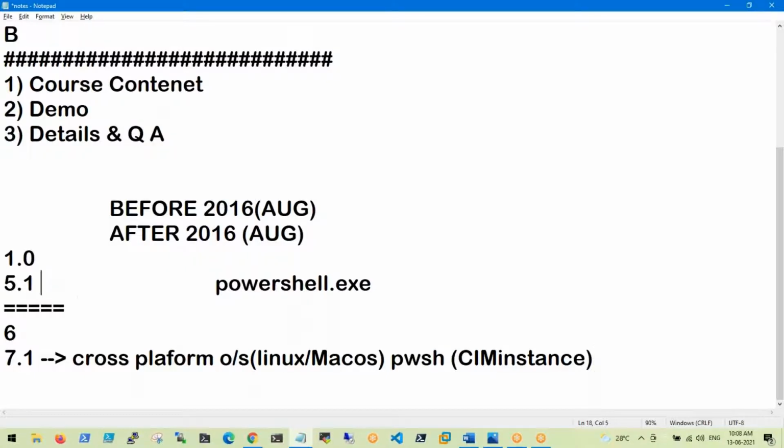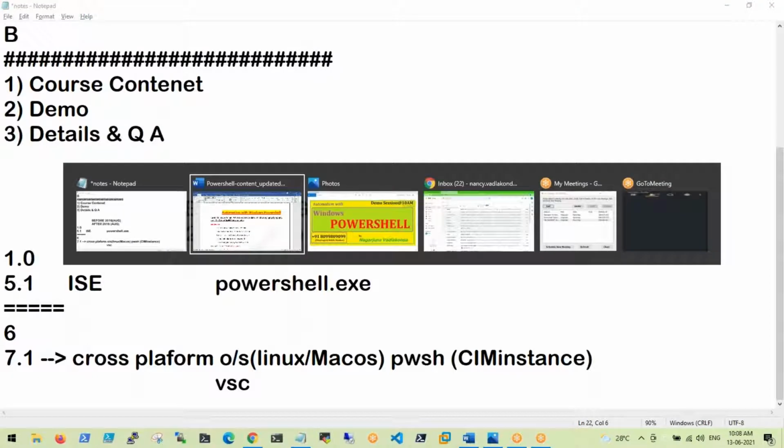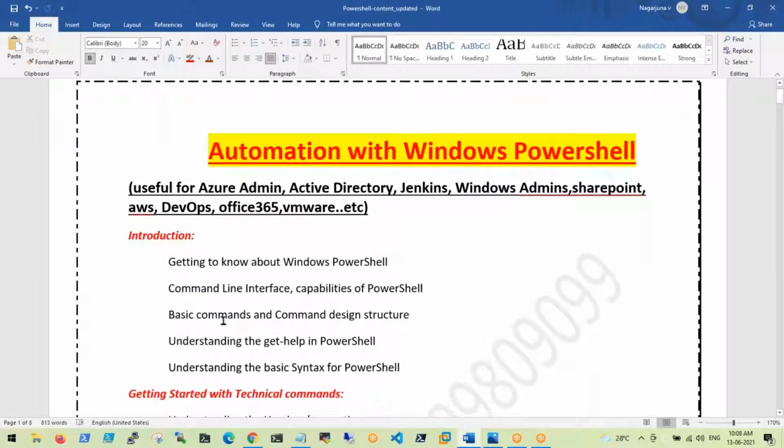To create the scripts, PowerShell provides one ISE, but there is no editor here. Here we will use Visual Studio Code. We will use Visual Studio Code to develop the scripts. Now, let us come to the course content.